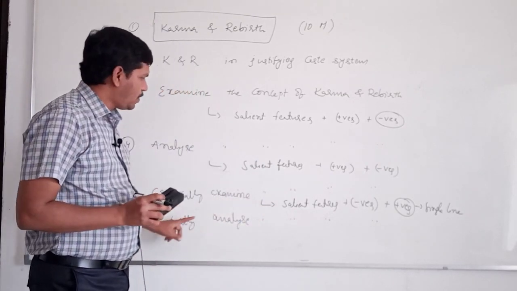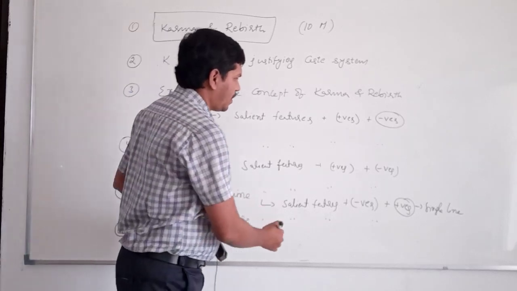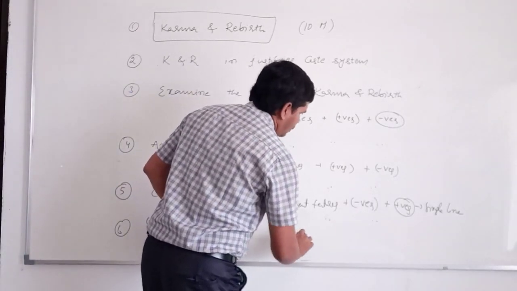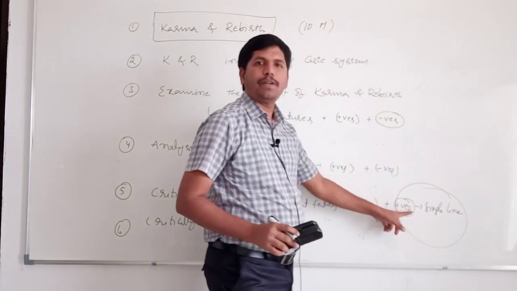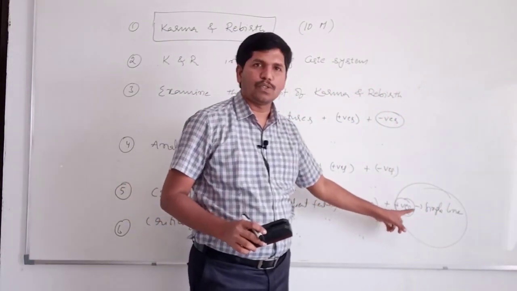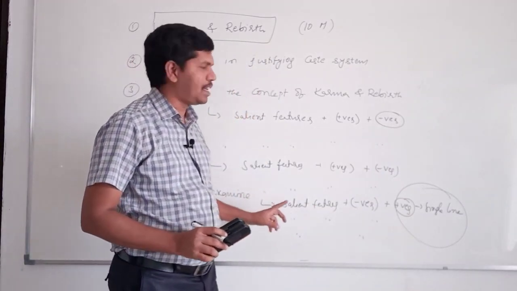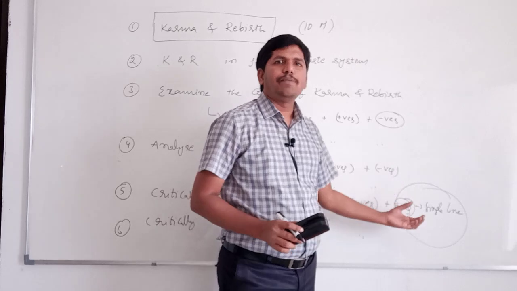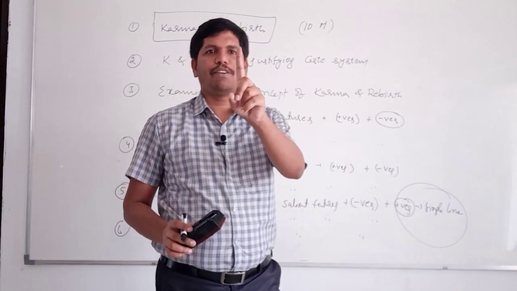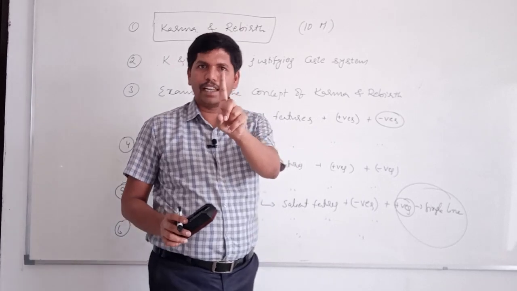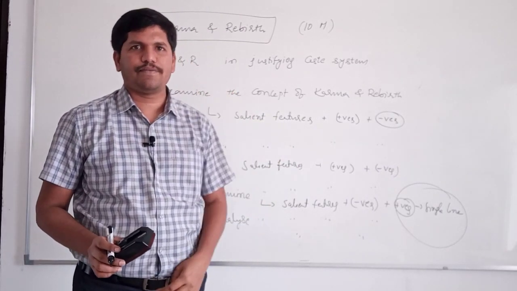And I told you, examine and analyze. Whenever the question is asked, critically analyze, then also same. Salient features, positives. Here you need not explain the positives whenever the question is asked like this, critically examine or critically analyze. But it is better to summarize all the positives or majority of the positives in the form of a single line. Please remember, single line or one line or 2 lines, 1 or 2 lines, that is sufficient.